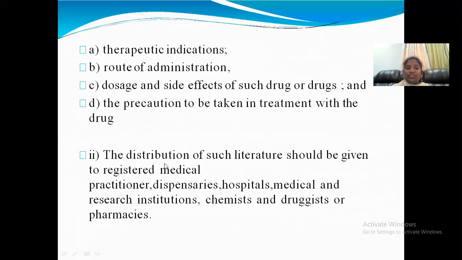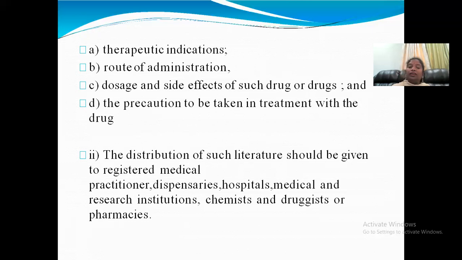Next one is distribution. The literature should be given to registered medical practitioners and dispensaries, hospitals, medical research institutes, chemists and druggists or the pharmacists. So we can distribute this literature to the medical physicians, and dispensaries also; a small hospital we call a dispensary; and hospitals also we can distribute this leaflet or the literature.